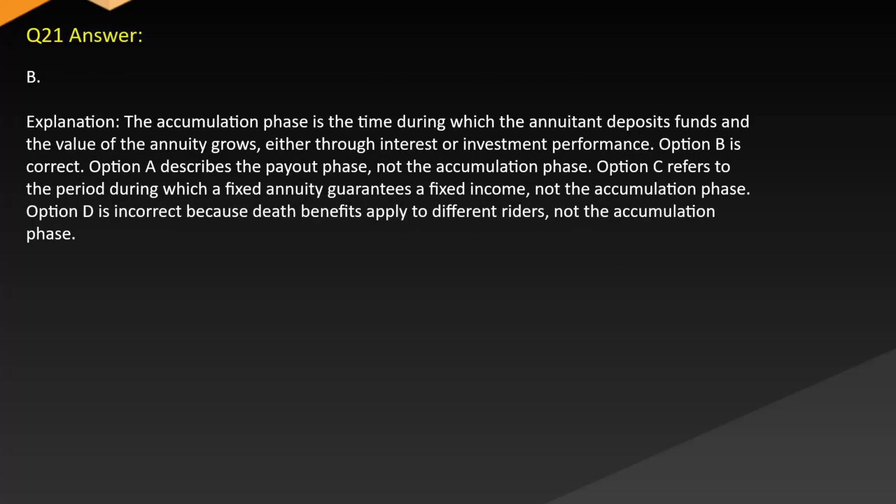Answer B. Explanation. The accumulation phase is the time during which the annuitant deposits funds and the value of the annuity grows, either through interest or investment performance. Option B is correct. Option A describes the payout phase, not the accumulation phase. Option C refers to the period during which a fixed annuity guarantees a fixed income, not the accumulation phase. Option D is incorrect because death benefits apply to different riders, not the accumulation phase.